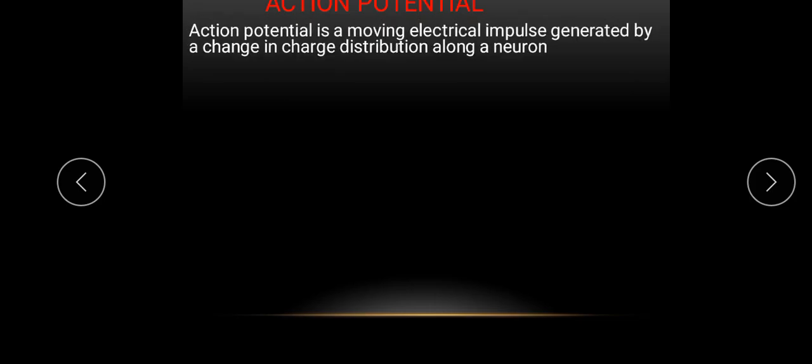Let's look at action potential. What do we mean by action potential? Action potential is a moving electrical impulse that is generated by a change in charge distribution along a neuron.